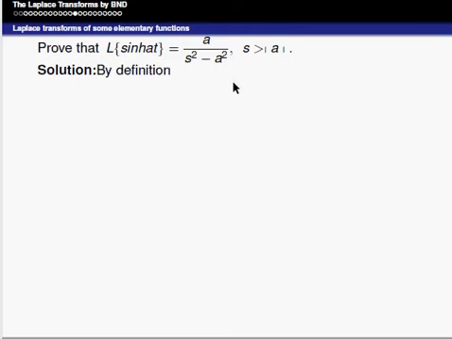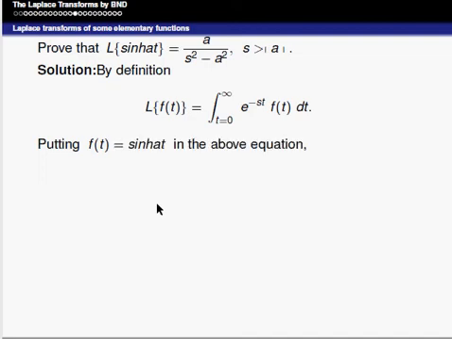Solution: by the definition, Laplace of f of t is equal to integral from 0 to infinity e power minus st f of t into dt. Comparing these equations, we put f of t as sine hyperbolic at. In this equation, we get Laplace of sine hyperbolic at is equal to integral from 0 to infinity e power minus st sine hyperbolic at into dt.